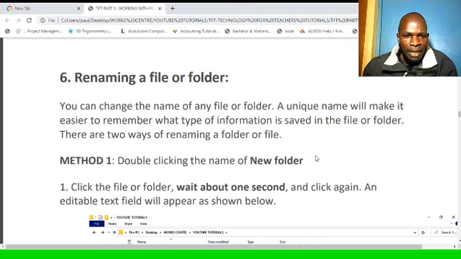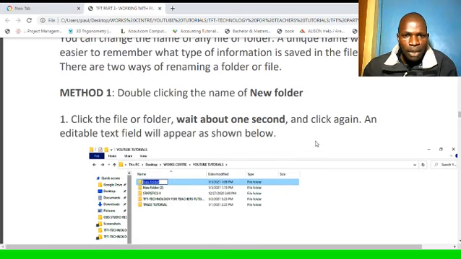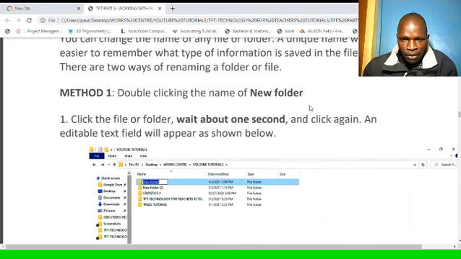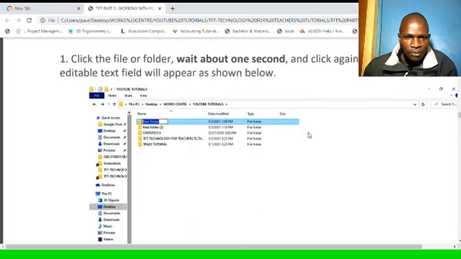So how do you rename a folder or a file? There are 2 ways of renaming a folder or a file. Method 1, you double click the name of the new folder or file. Click the file or folder, wait about a second and click again. So double click, and an editable text field will appear, shown here.